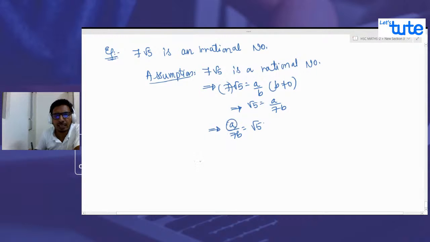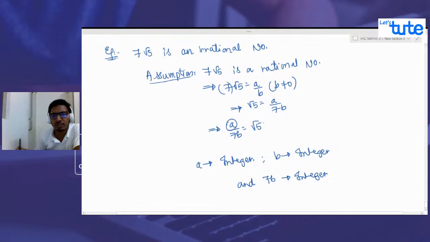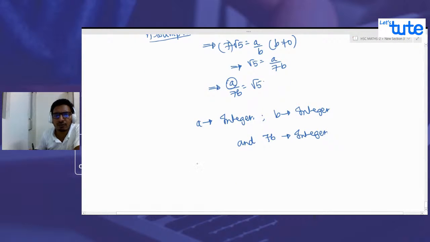In this case, a is an integer, that we know. b is an integer, and 7b is an integer. All three numbers are integers. So we can say that a upon 7b is a ratio of integers, so it is a rational number. But a upon 7b is given as equal to root 5. So this implies root 5 is a rational number.